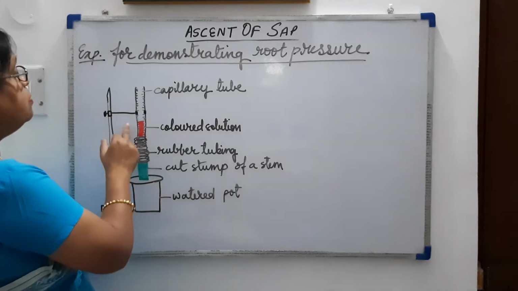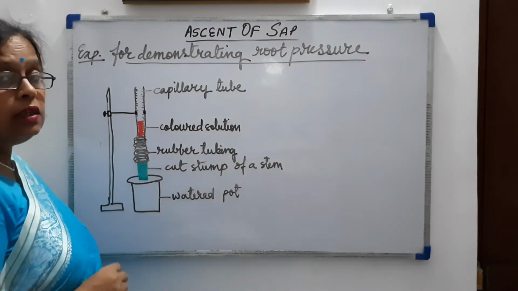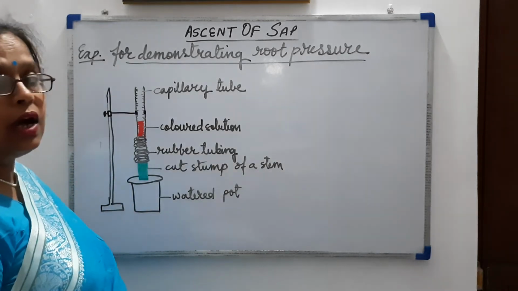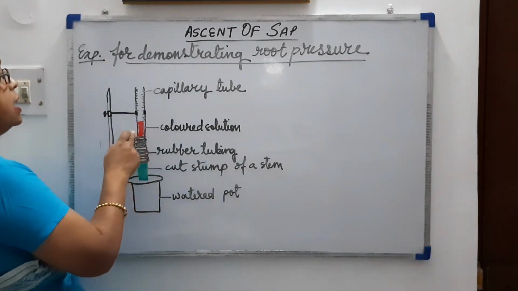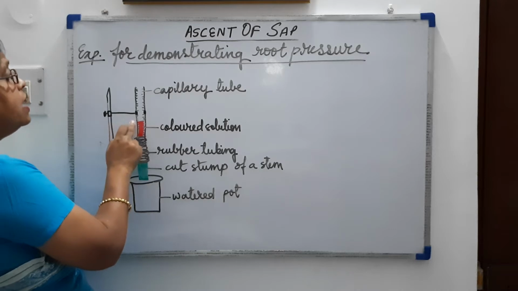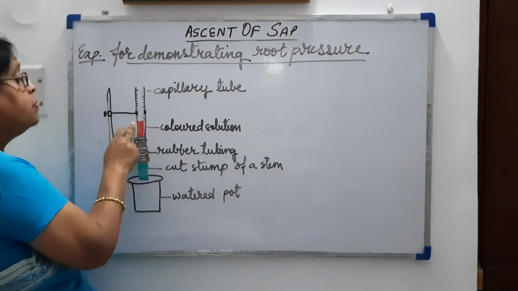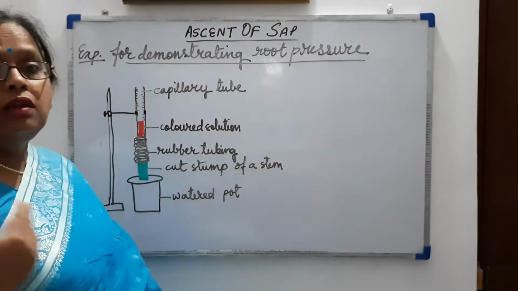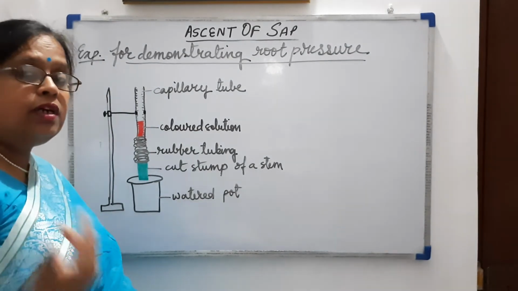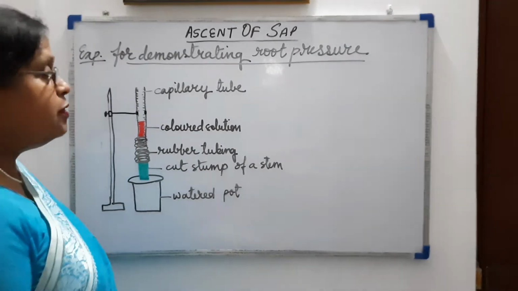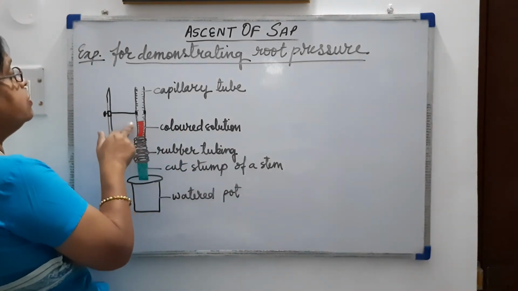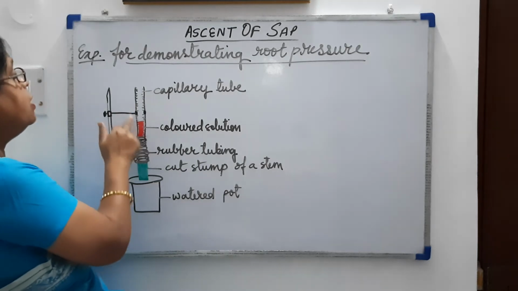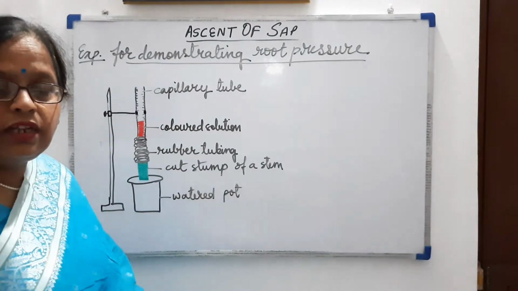Then we will be marking the level of the water after a few hours. We have taken colored water here. We will mark the initial level and leave this experiment for some hours, and after some hours when we mark the level of the colored water, we will observe that the level of water has risen up.